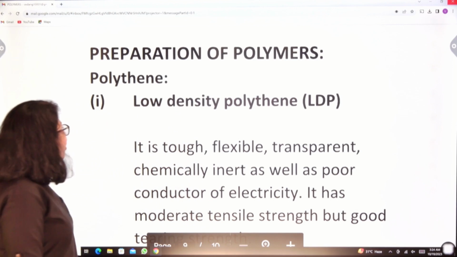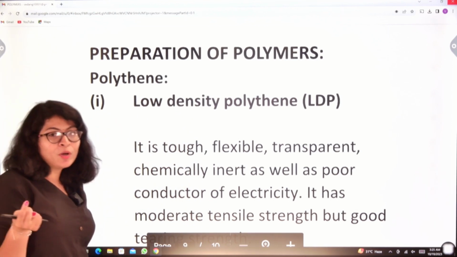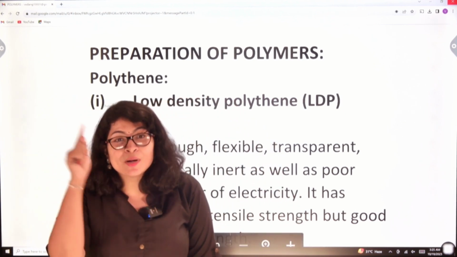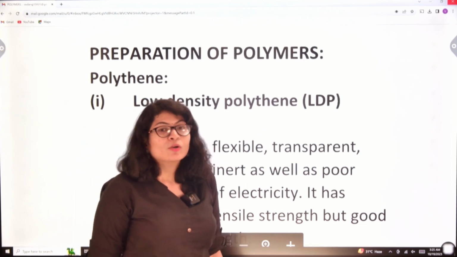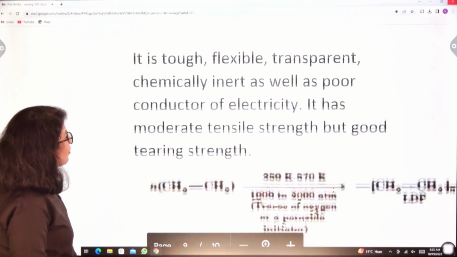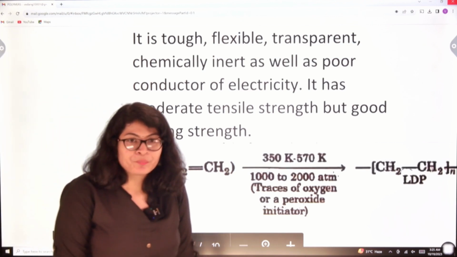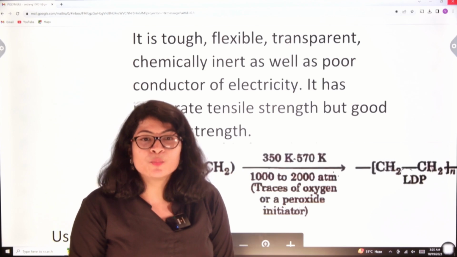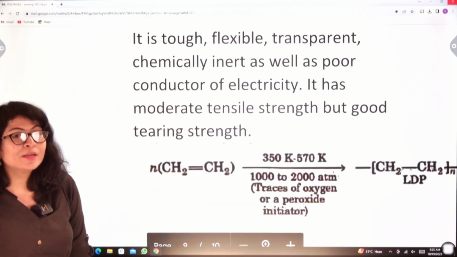The first one is polyethylene. Now, I have said polythene is of two types: low density polyethylene and high density polyethylene. Low density polyethylene is the branched one, right? And high density was the linear one, which are closely packed. Low density polyethylene is tough, flexible, transparent, chemically inert, as well as a poor conductor of electricity. It has moderate tensile strength but good tearing strength.